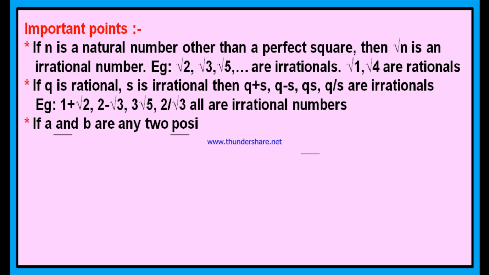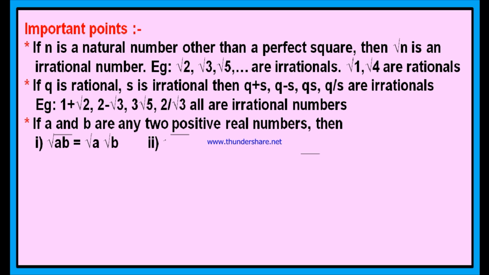If a and b are any two positive real numbers. We know that real numbers means the set of both rational numbers and irrational numbers together is called real numbers. Means if a number is either rational or irrational, it is called a real number. Here a and b are any two positive real numbers. You should consider positive real numbers. Then there are some properties to learn.